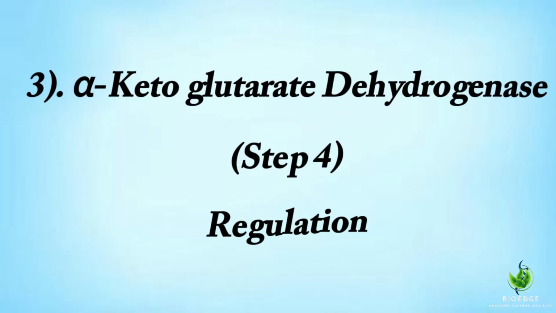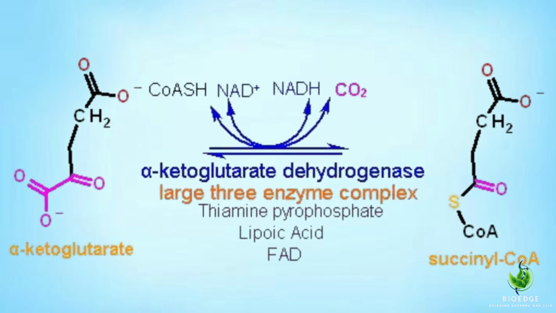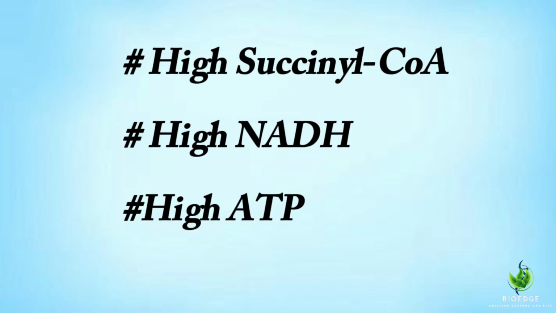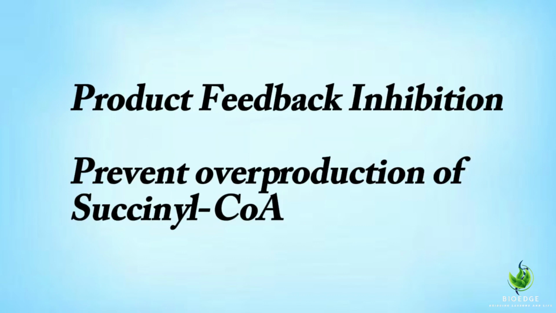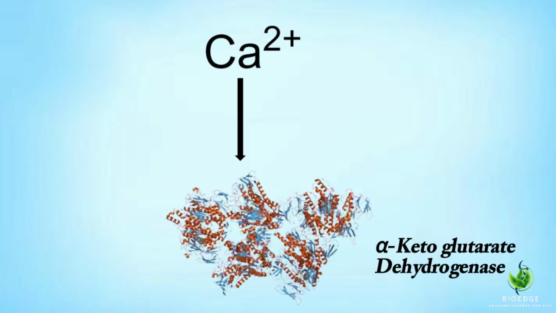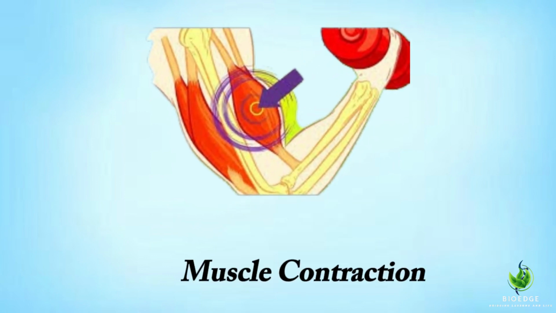3. Alpha-ketoglutarate dehydrogenase. Step 4. Regulation. This enzyme converts alpha-ketoglutarate to succinyl-CoA, producing NADH and releasing CO2. Inhibitors. High levels of succinyl-CoA, NADH, and ATP inhibit this enzyme. This occurs through product feedback inhibition, preventing overproduction of succinyl-CoA. Activators. Calcium ions, Ca2+, activate alpha-ketoglutarate dehydrogenase, particularly in response to increased cellular activity like muscle contraction.